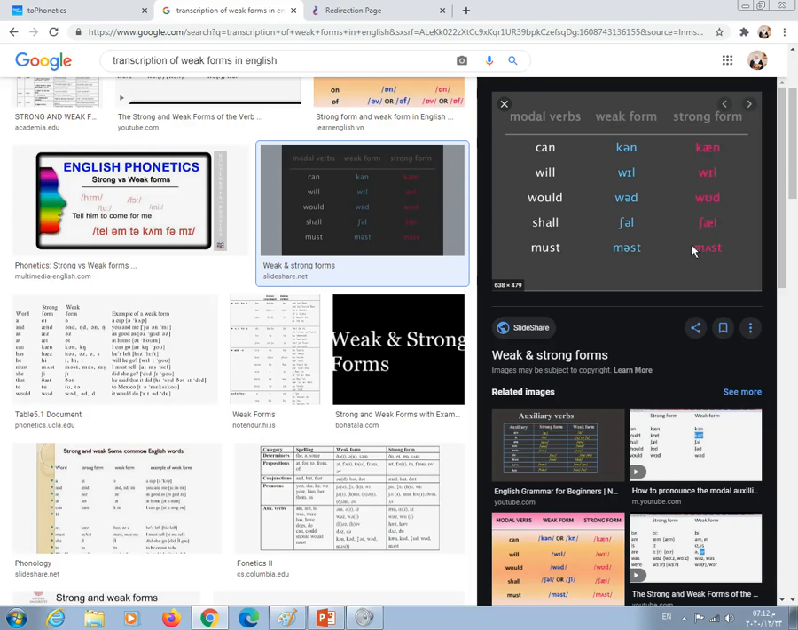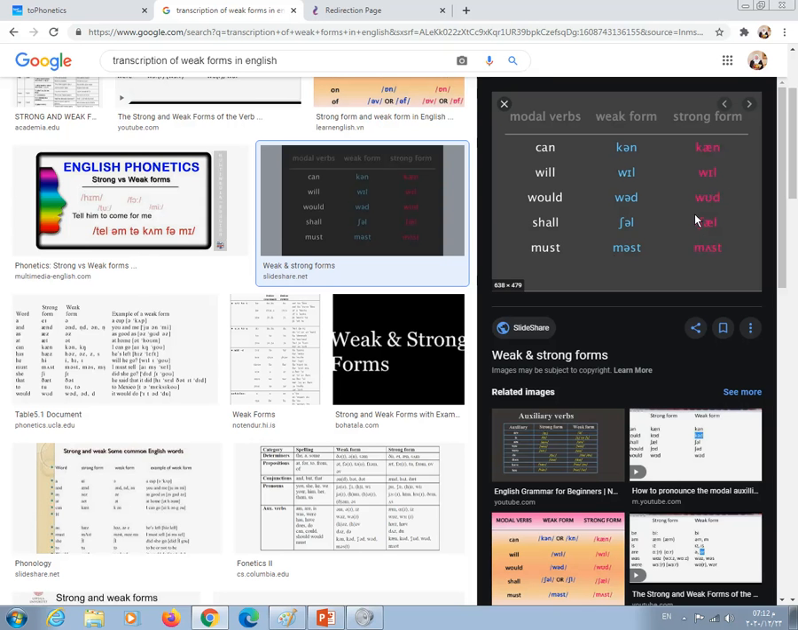Okay, where or when do we use the strong form? We use it when the word comes at the end of an utterance. For example, yes, I can. Yes, we can. In this case, we stress and use the strong form of the weak form only when it comes at the end of utterances, في نهاية الكلام أو في نهاية الجملة.